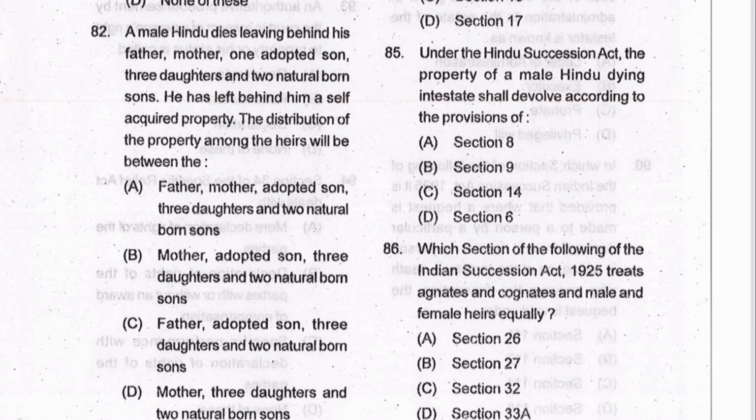Next 82. A male Hindu dies leaving behind his father, mother, one adopted son, 3 daughters, and 2 natural born sons. So you can see the father, mother. Okay, this was the intestate. So 1 adopted son, then 3 daughters, and 2 more sons.